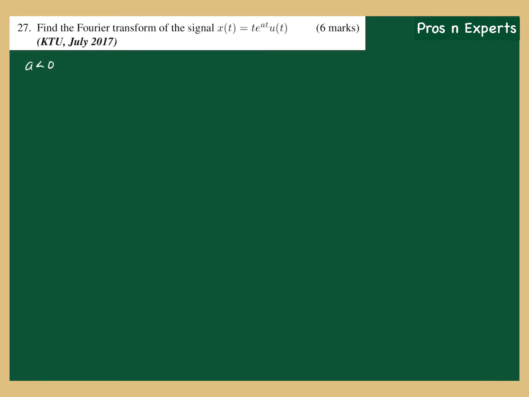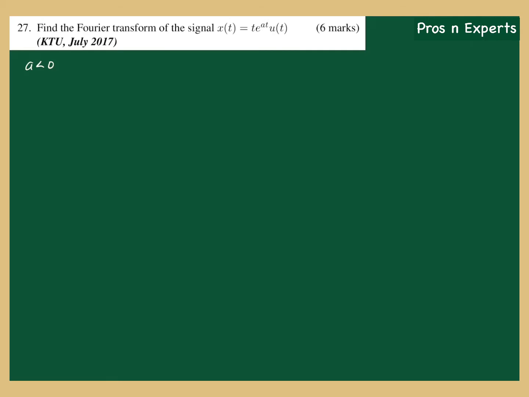We can do this in two methods. One is, we can start from scratch, apply the definition of the Fourier transform and find the Fourier transform of t e raised to at u of t. Or else we can make use of the properties of the Fourier transform. Anyway, let us start from scratch. Let me make use of the Fourier transform equation to find the Fourier transform of x of t equal to t e raised to at u of t.